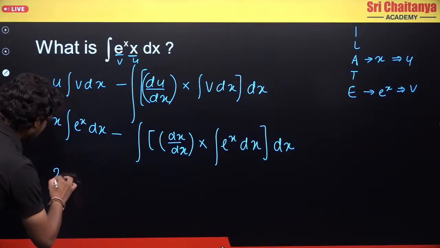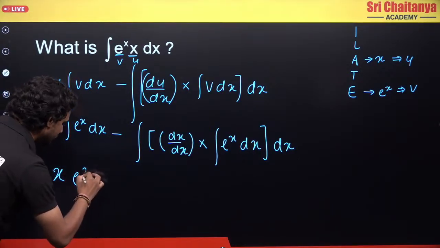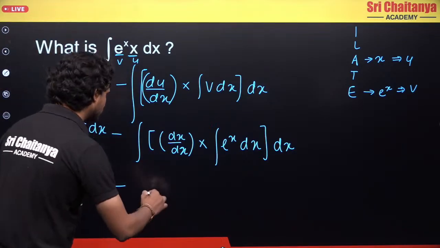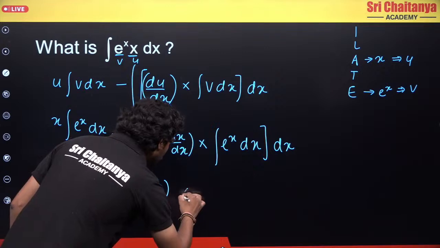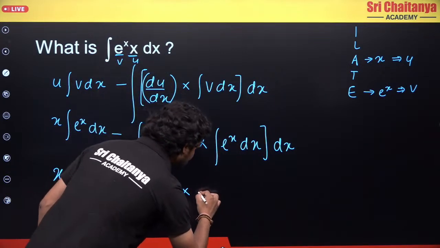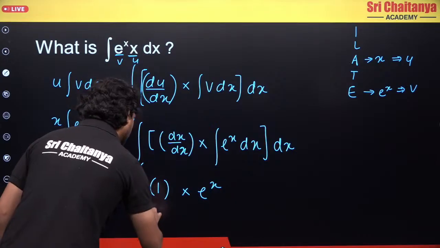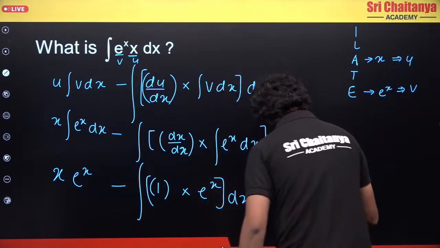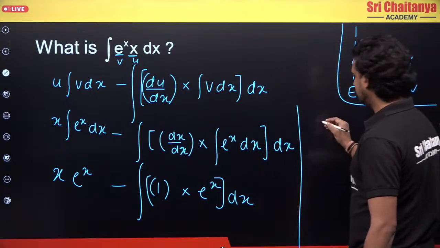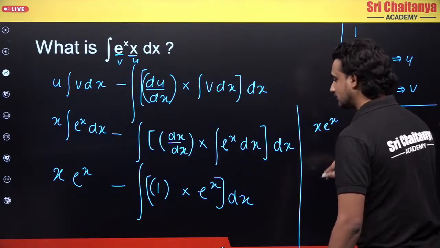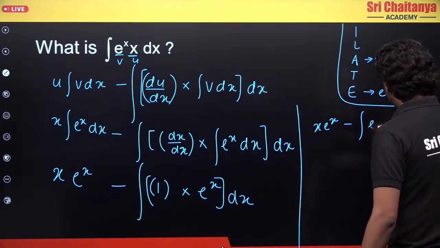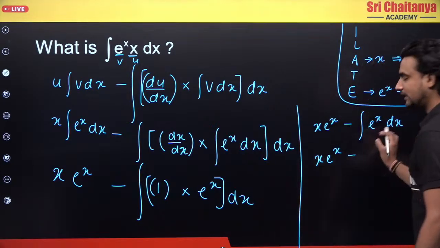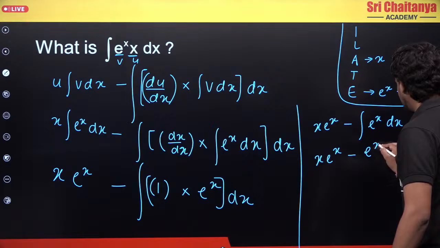So x into, what is integration of e power x dx? It is e power x, minus. Now what is differentiation of x with respect to x? It is 1, into integration of e power x dx, which is e power x, and I have to integrate this as a whole, correct? So what do I get here? I will get x into e power x minus integration of e power x dx, and this will give me x into e power x minus integration of e power x.